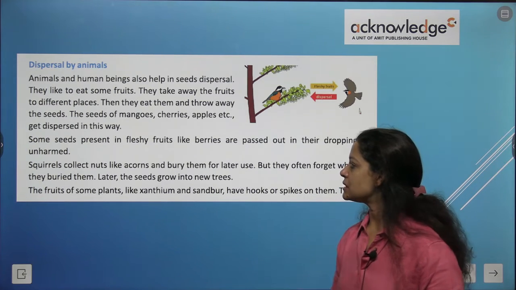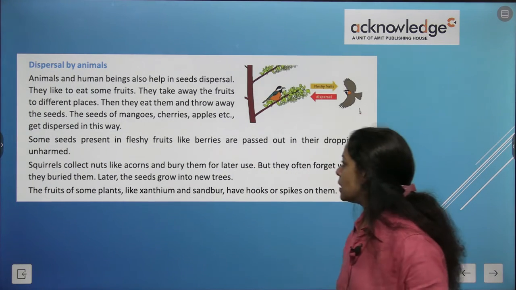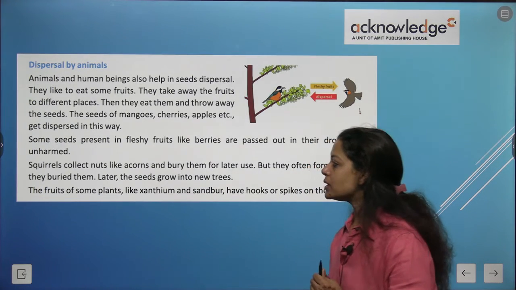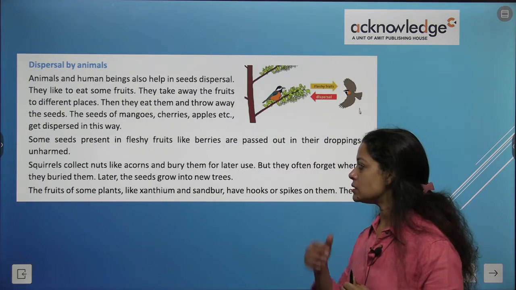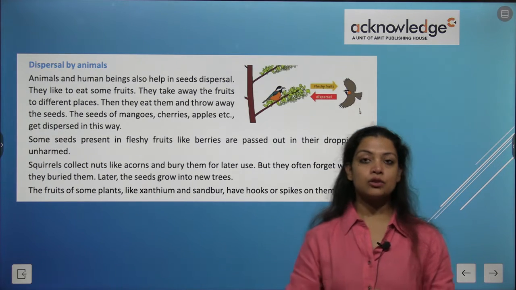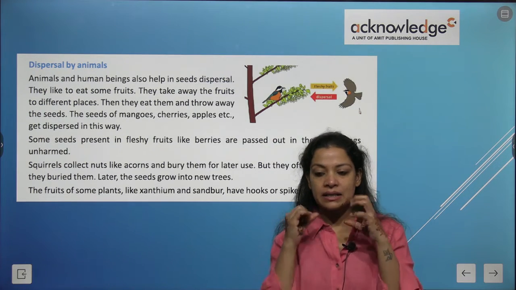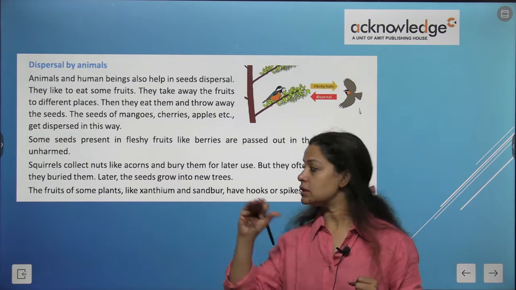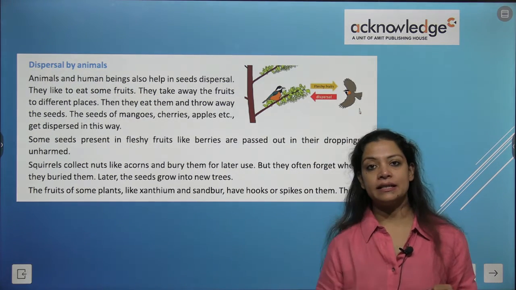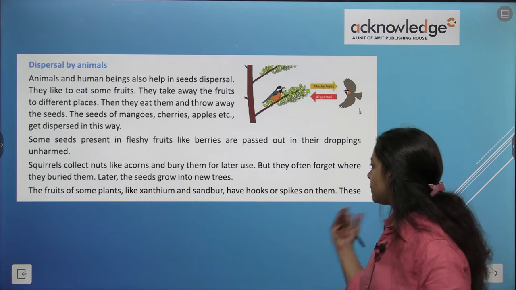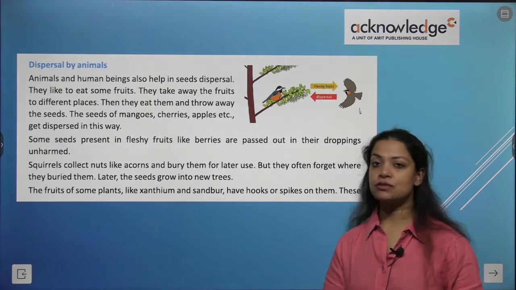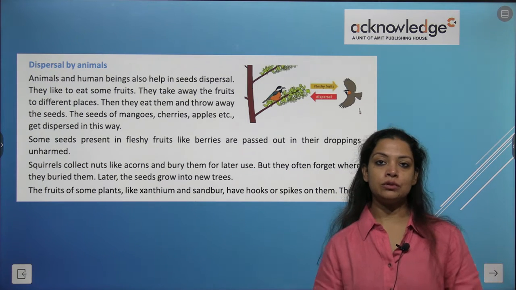Now some seeds present in fleshy fruits like berries are passed out in their droppings unharmed. Squirrels collect nuts like acorns and bury them for later use. So squirrels, you might have seen them sitting on trees, keep on gnawing on their nuts. So they bury them for their later use, for their future use. But they often forget where they have buried them. So for this, the seeds become new trees.